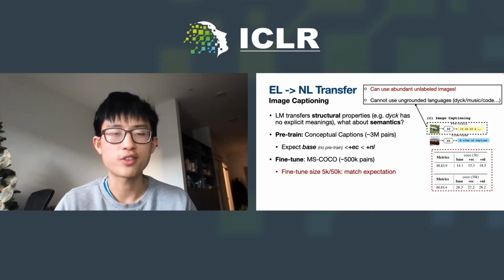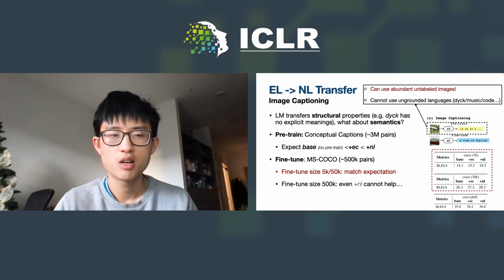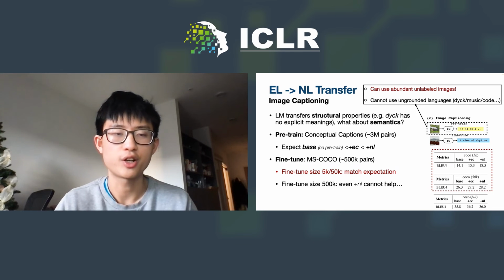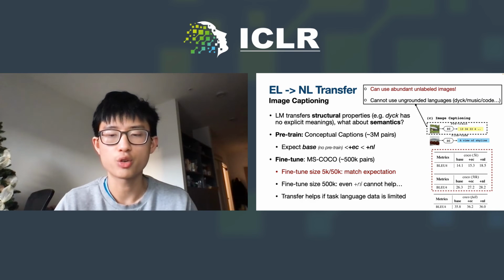When fine-tuned with 5K or 50K pairs, plus EC significantly outperforms base and even matches half the benefit from plus NL, which uses 3 million English captions. But when the full 500K pairs are used, even plus NL does not help compared to base, possibly because MS COCO English is very different from the noisy English in Conceptual Captions. This again shows transfer helps only if the task language data is limited.